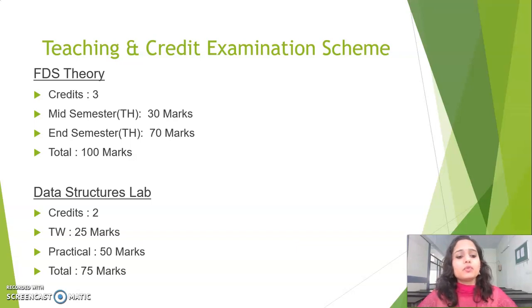For term work, we are considering 15 marks from the practicals that you will be performing throughout the semester. After every practical, we do your assessment based on your attendance, your conduction, meaning implementation, your viva and your journal. Based on that, we do averaging to give you marks out of 15, and 10 marks from your test or assignment. So altogether 15 plus 10, 25 marks, are there for the term work.